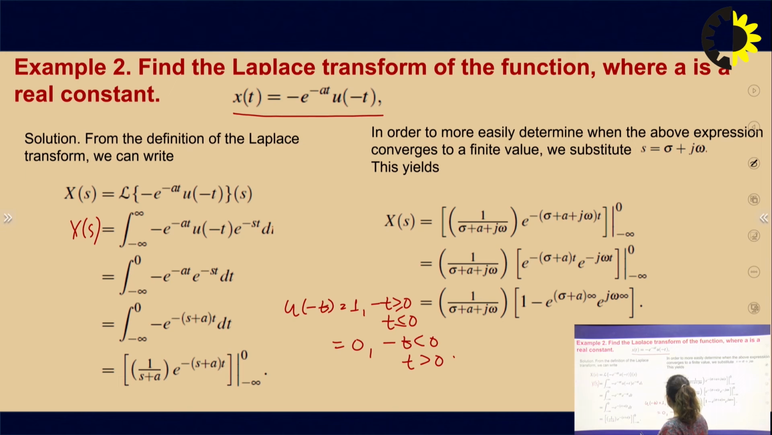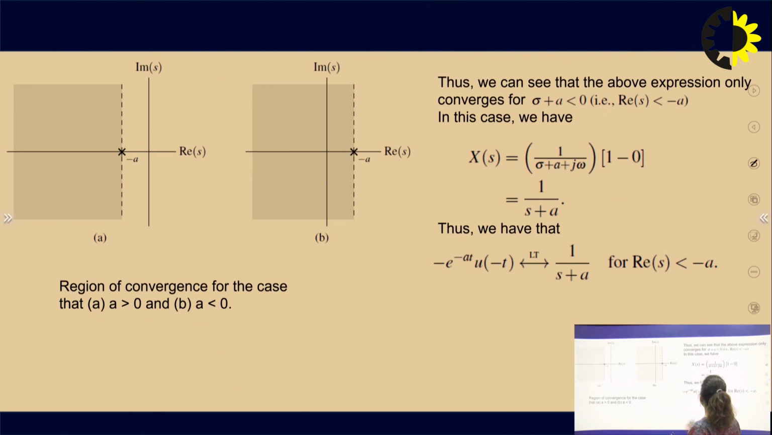So we can here define the limits from minus infinity to 0, because for t less than or equal to 0 it is 1 and for t greater than 0 it is 0. So we have a term from minus infinity to 0. Then minus e to the power minus at u, in place of u of t we put u of minus t, e to the power minus st dt, and we solve the equation and we will get the same equation, that is 1 upon s plus a.